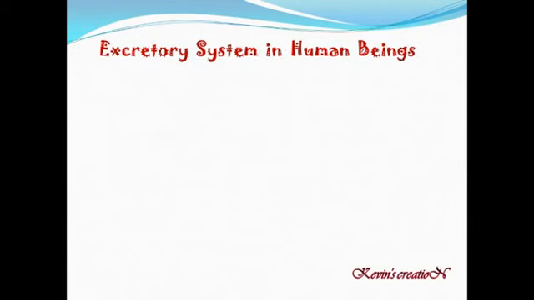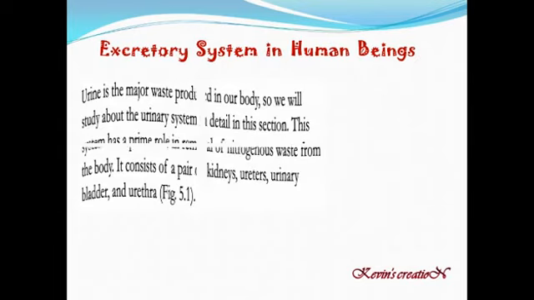Now let us know about the excretory system in human beings. Urine is the major waste product in our body. So we will study about the urinary system in details in this section. So first we'll be talking about urinary system. This system has a prime role in removal of nitrogenous wastes.